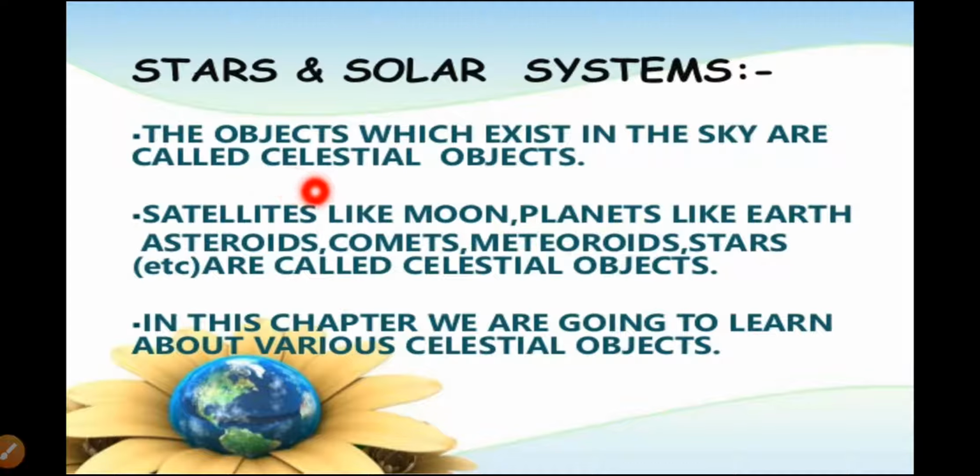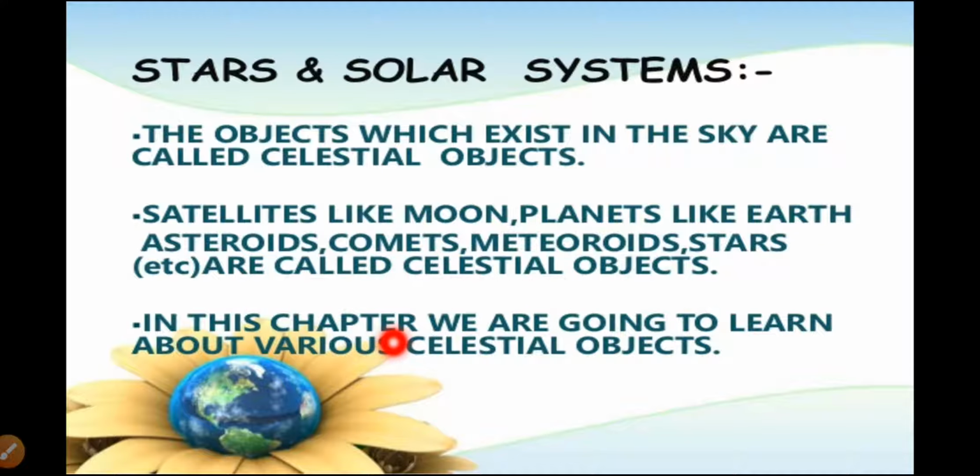First, you will learn about the celestial objects. So what are the celestial objects? The objects which exist in the sky are called celestial objects. Which objects exist in the sky? For example, the moon and planets, like Earth. Again, there is the asteroid belt also, comets, meteoroids, and stars. All these are the objects which are present in the sky, so all of them together are called celestial objects.